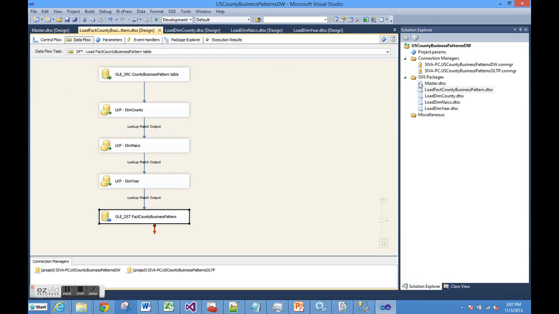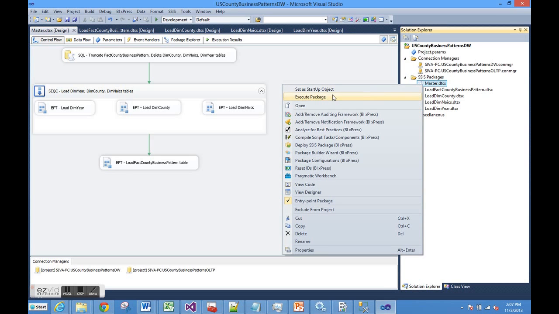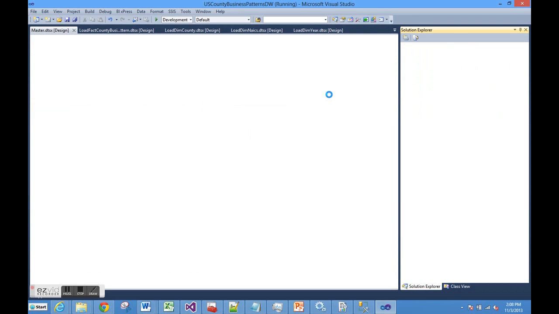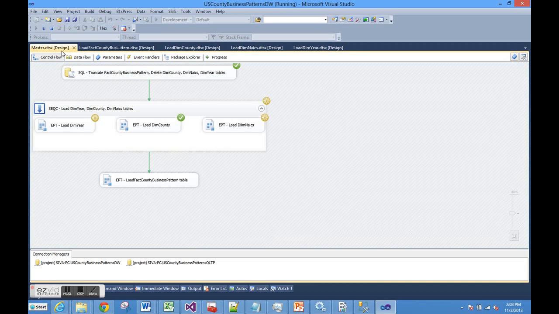Let's open the master package and save all, and go to the solution. Before running the package, I want to mention that these connection managers were defined at the project level, one for the data warehouse and one for the OLTP. So let's run this master package.